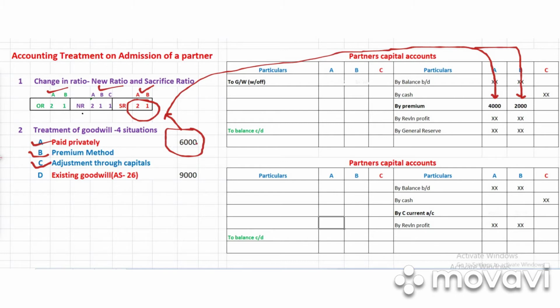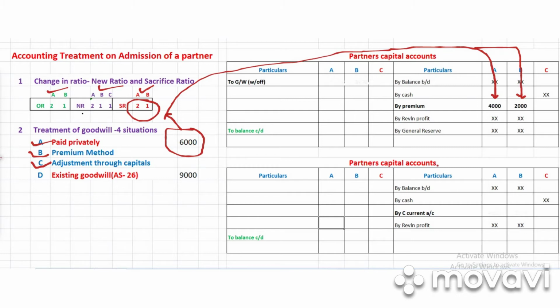Now in the second method, we have seen C bringing his share of goodwill in cash. Now what happens if C does not bring the money? C is unable to bring the money. C has some difficulty in bringing his share of goodwill. So what happens, dear students?